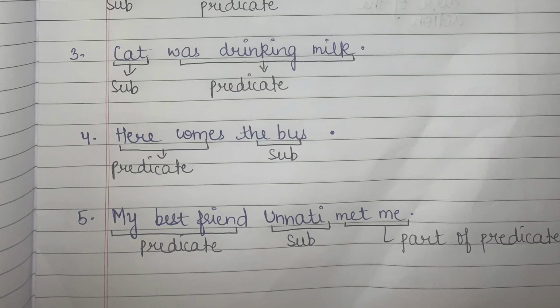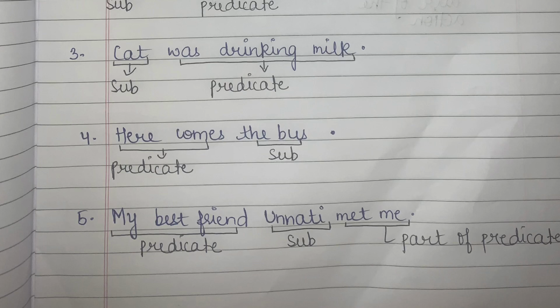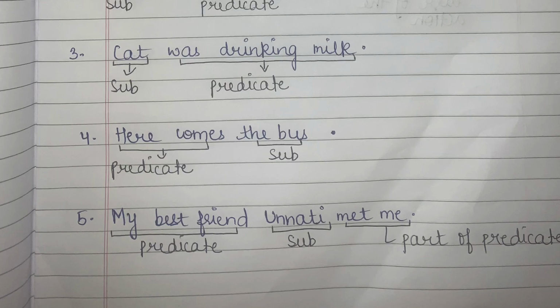Unnati is the subject. My best friend met me is the predicate. So here I have my best friend, predicate, in the beginning, my subject in the center, and met me is again the part of the predicate. Okay, this is the remaining part of the predicate. So this is how we can identify our subject and predicate very easily.